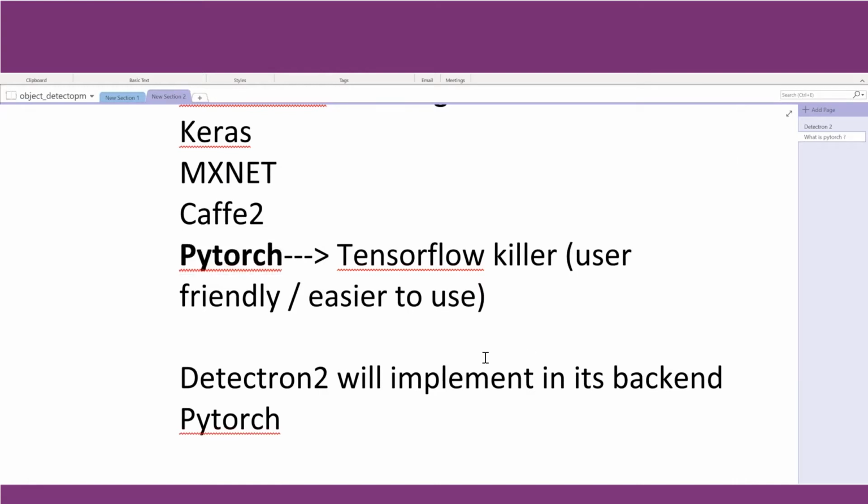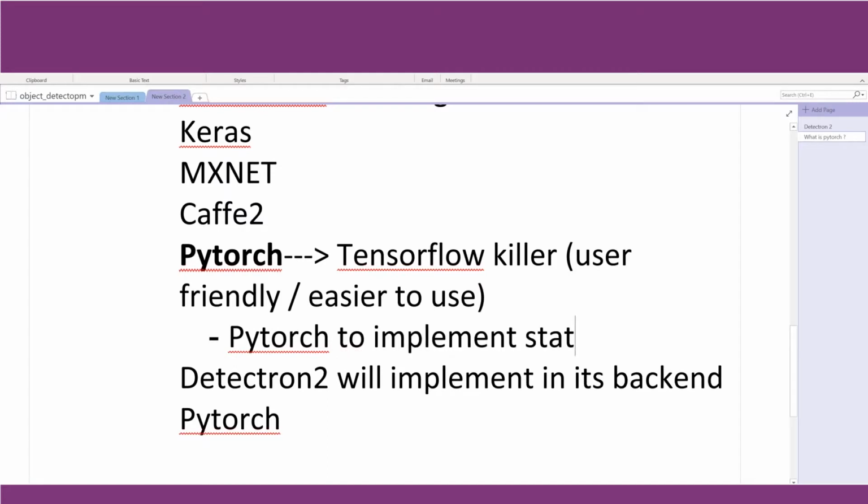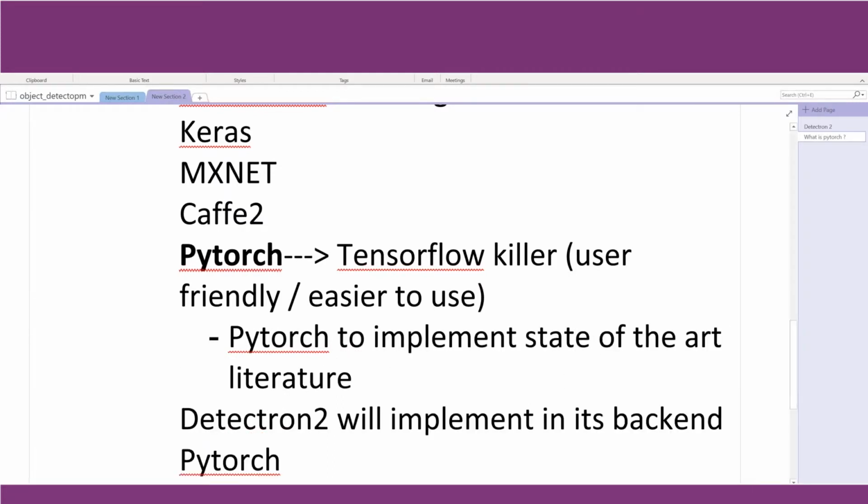One more thing I can add about PyTorch is that not only does it make deep learning easy, but from a research point of view, researchers around the world are using PyTorch to implement state-of-the-art literature or research. Within the research community, PyTorch is being used a lot to experiment with various things, various architectures. This can be seen as a trend when we go to different conferences or look at the recent list of papers coming up.